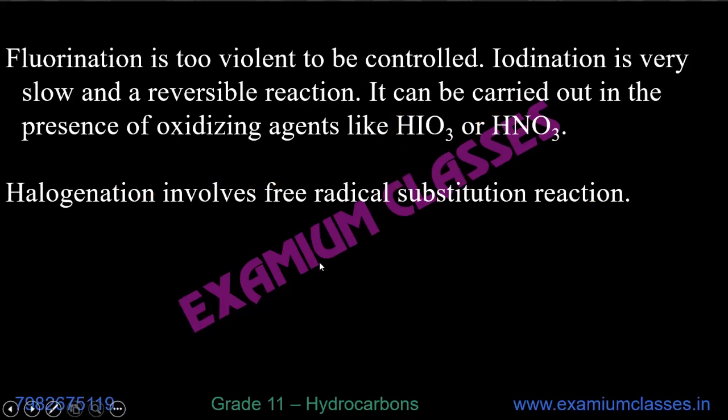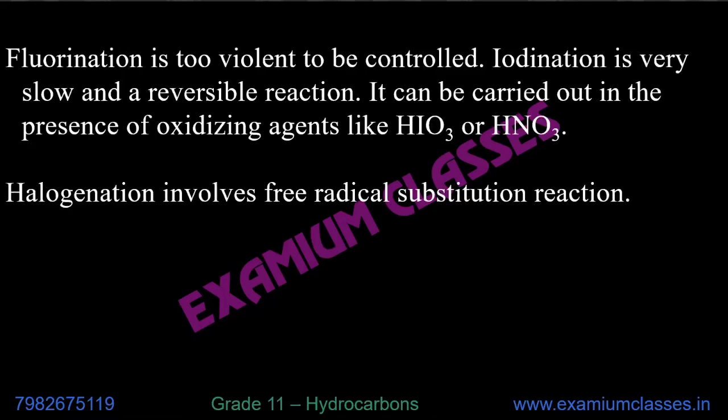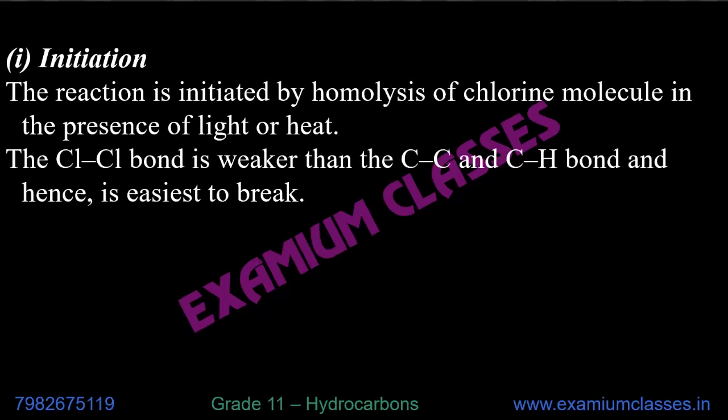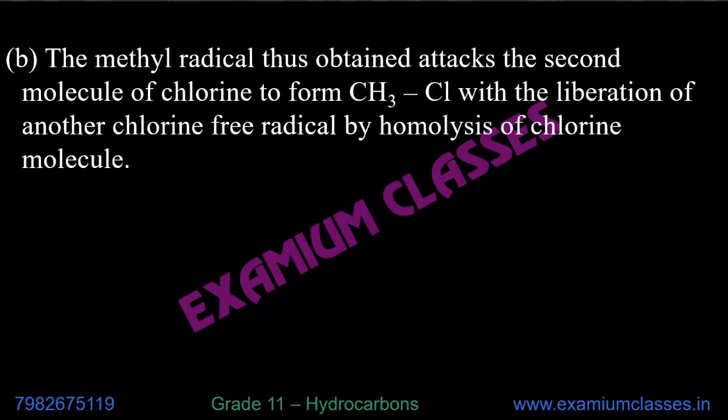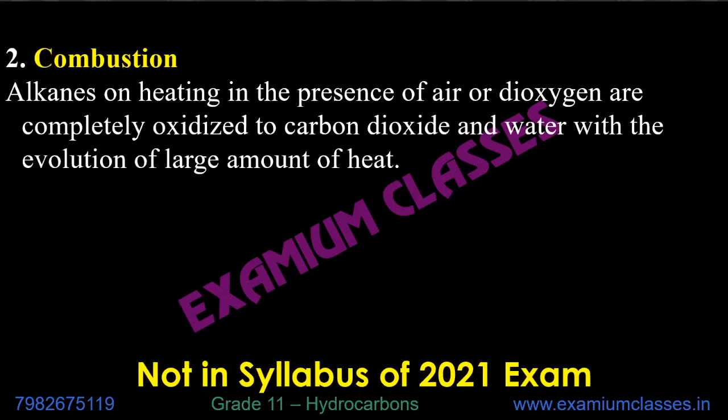Halogenation involves a free radical substitution reaction, whose mechanism is not in the syllabus. So that's why we are not going to discuss this free radical substitution reaction. In 2021 this is not in the syllabus, but otherwise this is one of the very important questions which normally appears in your examination. It has three steps: initiation, propagation, and termination, which if we have time, we will discuss after completing the syllabus. Similarly, combustion is not in the syllabus this year.